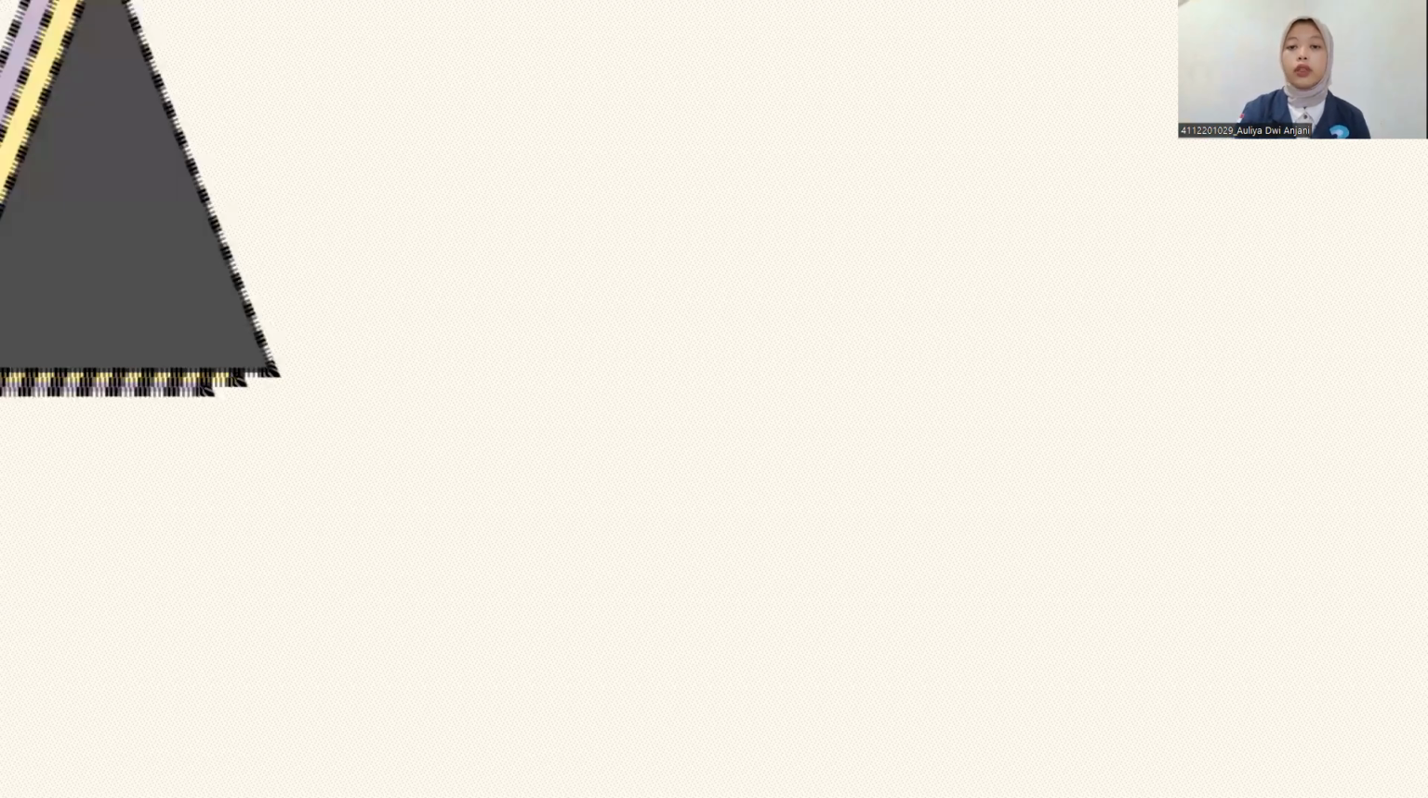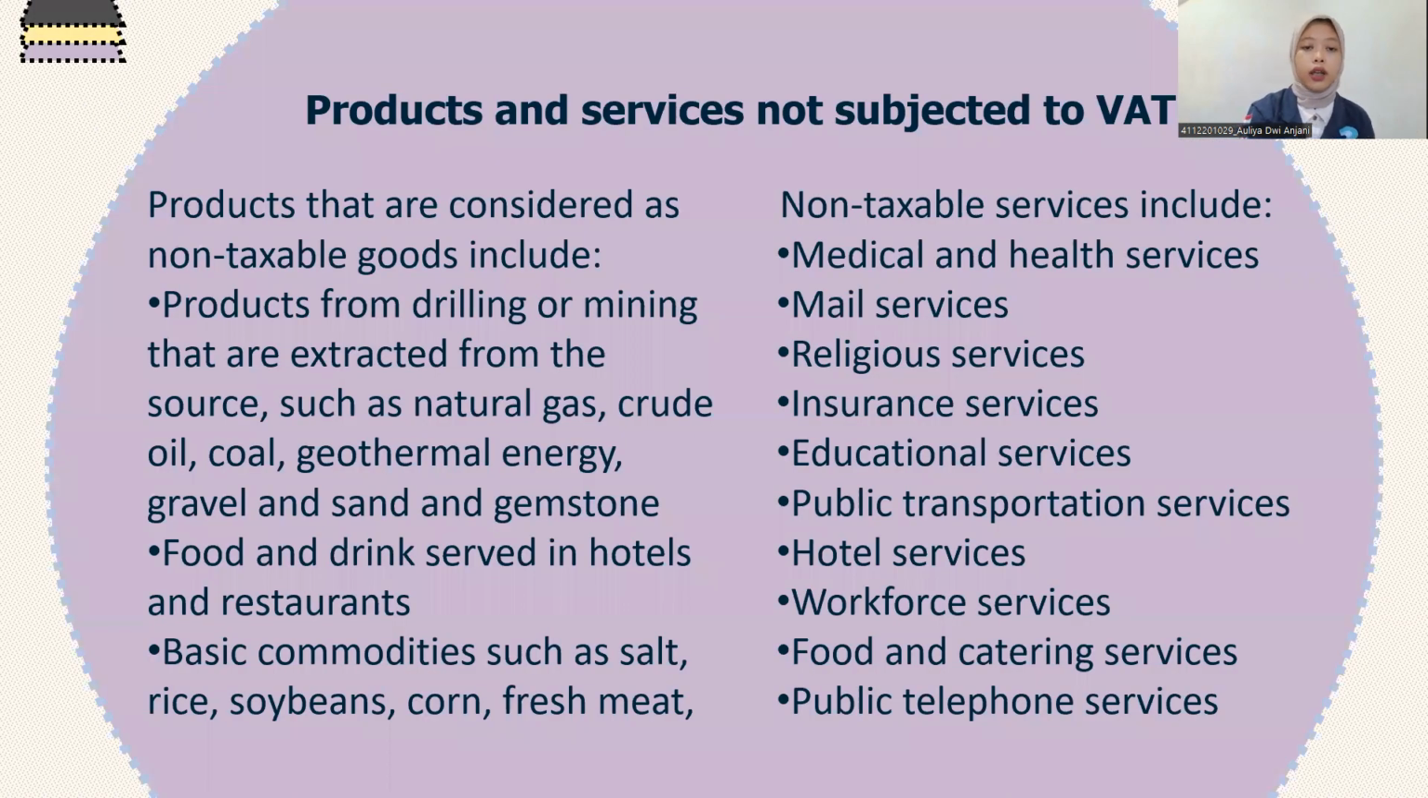Products and services not subjected to VAT. Products that are considered non-taxable goods include, first, products from drilling or mining that are extracted from the source such as natural gas, crude oil, coal, geothermal energy, gravel, sand, and gemstone. The second is food and drink served in hotels and restaurants. The third, basic commodities such as salt, rice, soybean, corn, and fresh meat.